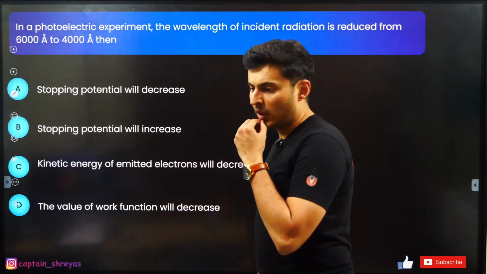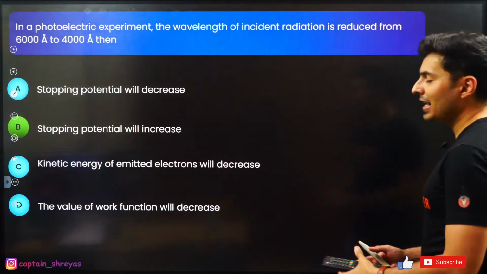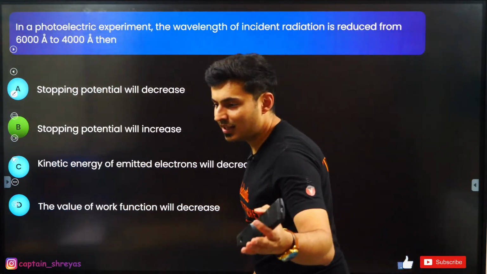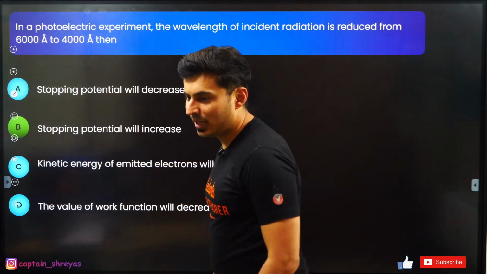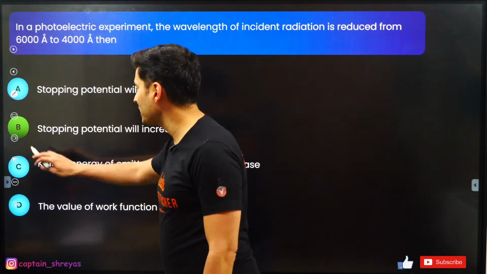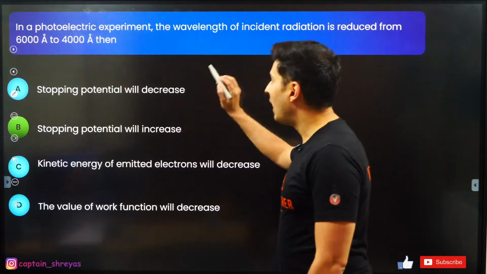Okay, let's move on. Option B, is it? Very nice. Proud of you, Nitesh, Saran, Arvind, and all. Very nice. Ramu said C. No, it is not C, bacha. It is option B.